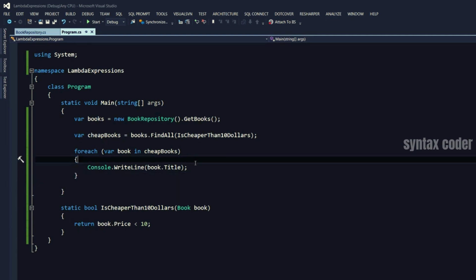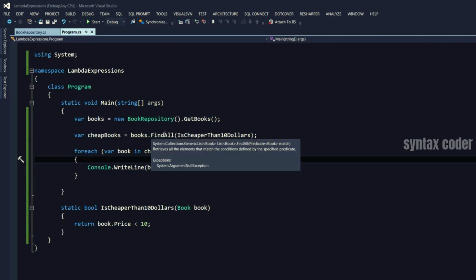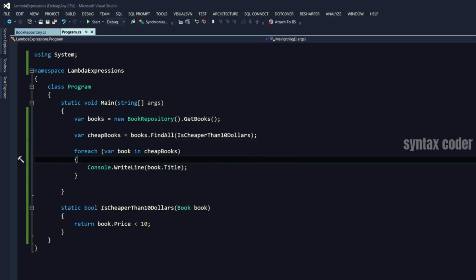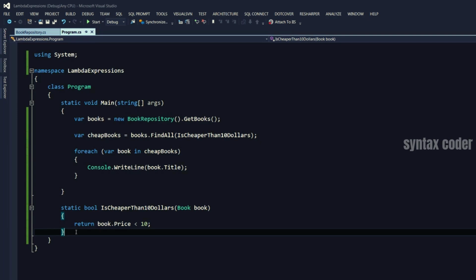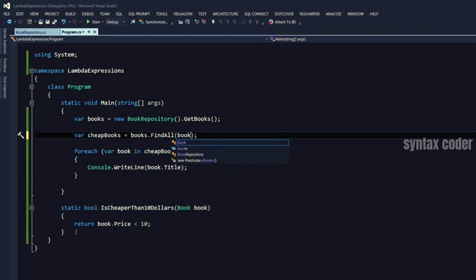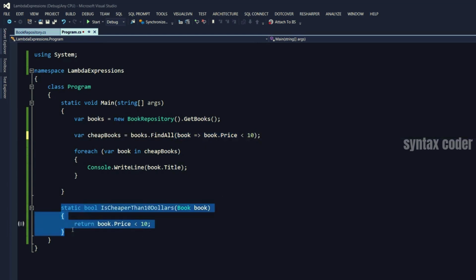Now let's see how we can change this code and use a Lambda expression. See, the problem here is every time we want to call this find or any of its variations, we have to go and create a method like this. And while this is perfectly fine, we can achieve this with less code. So why not? Here, all we have to do is to say book goes to book.price is less than 10. So this lambda expression is exactly equivalent to this method here.